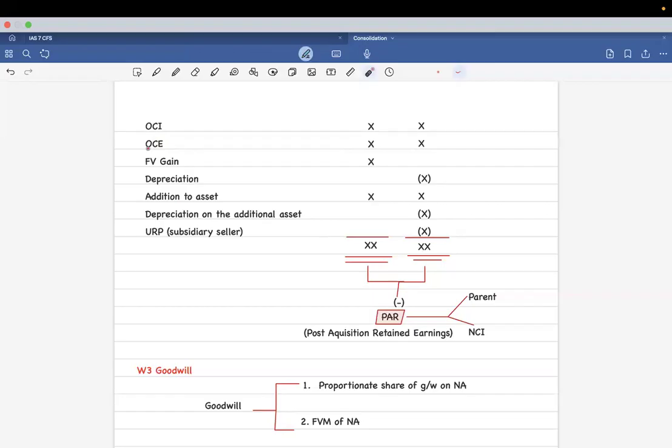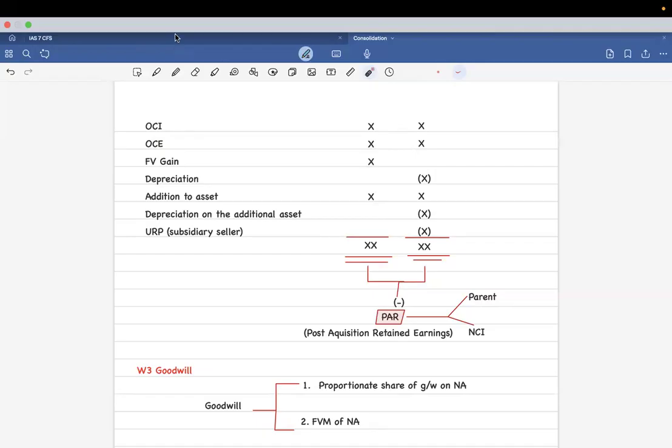At that time, it is possible that the value of some assets of the company might go up, right? So in that case, you're going to record the fair value gain. Now, if there is fair value gain, then you should also calculate depreciation on that fair value gain.